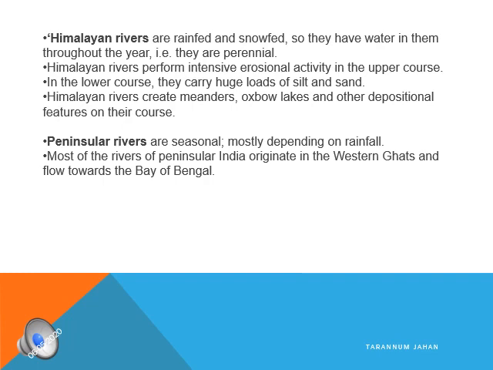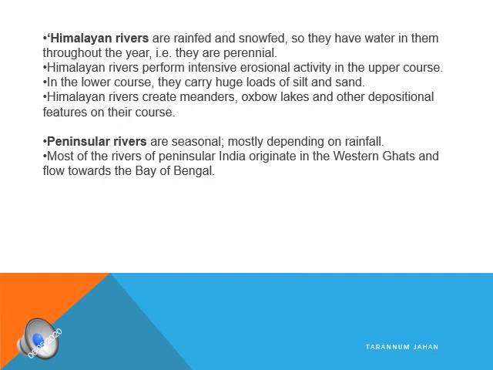Then the Peninsular rivers originate from the Peninsular Plateau. That is the triangle shape which is found in the Indian map, which is nothing but the Peninsular Plateau, from where whichever river is flowing is called a Peninsular river, and they are seasonal. They dry up when there is no rain, because they get water only from the rain, and they slow down or dry up when it is not raining. And they are short rivers, very small rivers.